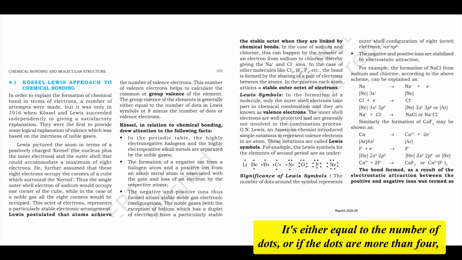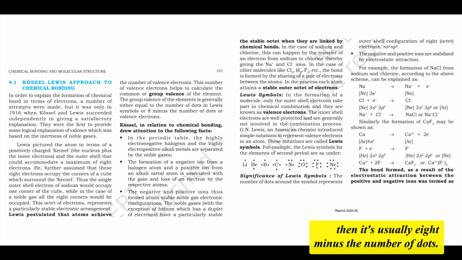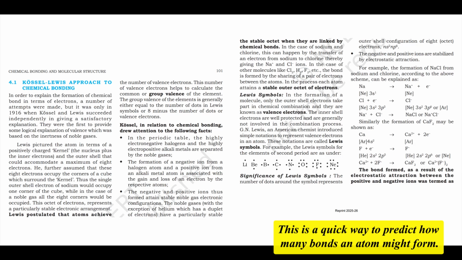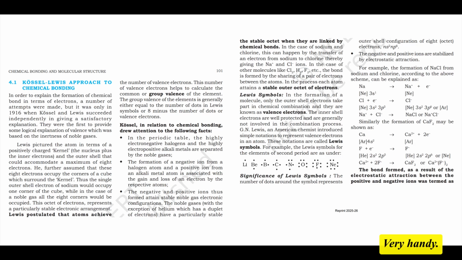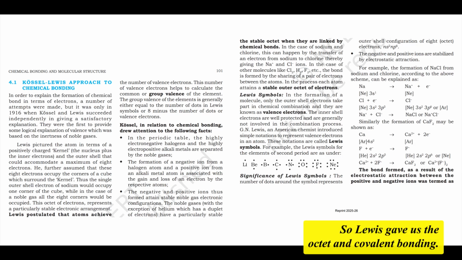It's either equal to the number of dots, or if the dots are more than 4, then it's usually 8 minus the number of dots. This is a quick way to predict how many bonds an atom might form. Very handy. So Lewis gave us the octet and covalent bonding.